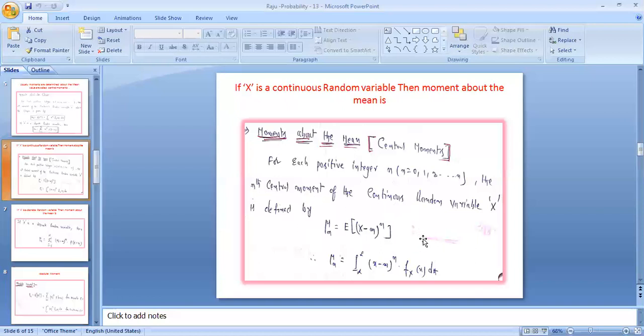The averaging process for the nth moment is also called the moment about the origin. Here this is for a continuous random variable. So mu n is equal to the integral from minus infinity to plus infinity of (x minus m) whole power n multiplied with f x of x dx. This gives the moment for a continuous random variable.